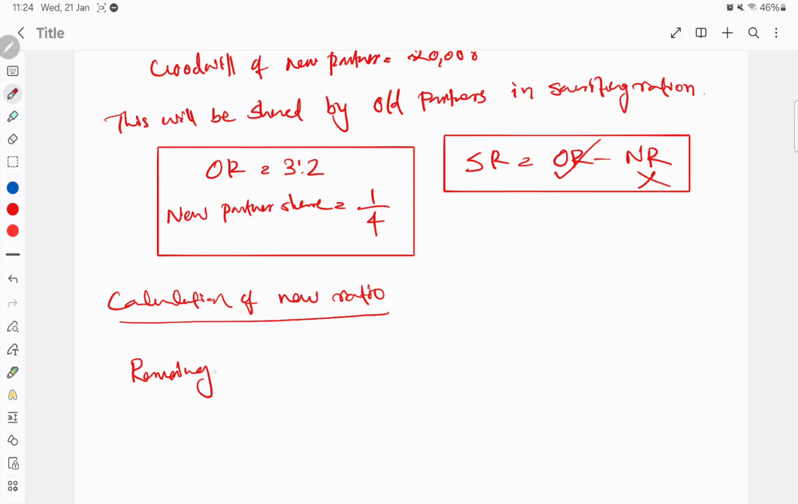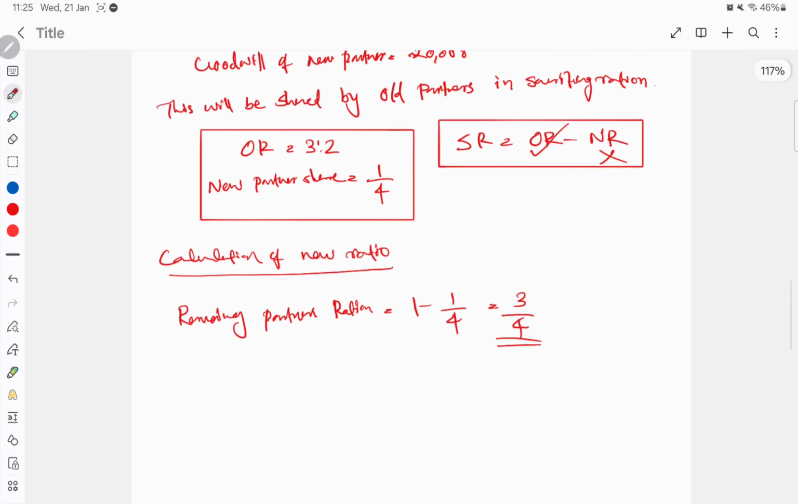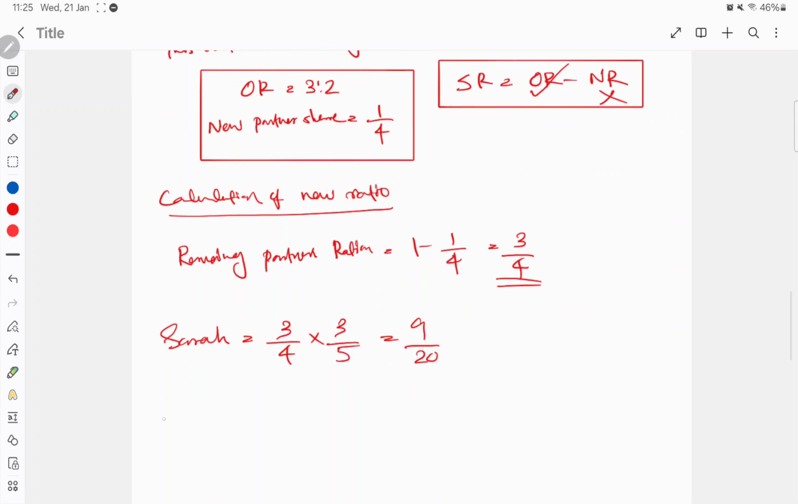New partner's share is 1/4. We know that. What is the remaining partner's share? If new partner Tasha is getting 1/4, means remaining partners' share will be 1 minus 1/4, isn't it? So it will be 3/4. Okay, so on the basis of this we will calculate Sarah's new share. Sarah's new share will be 3/4 into old ratio. Old ratio was 3/5, isn't it? 3:2. So you will get 9/20, and Varsha will get 3/4 is remaining share, same you will use, into old ratio 2/5. So it will be 6/20.